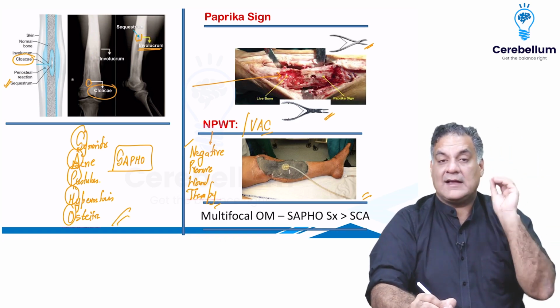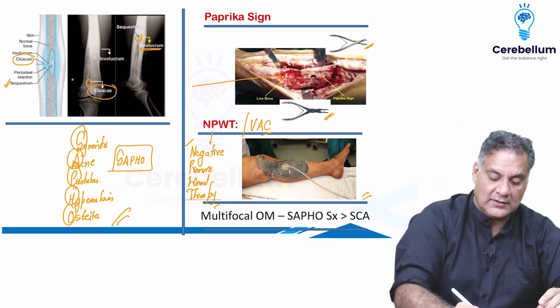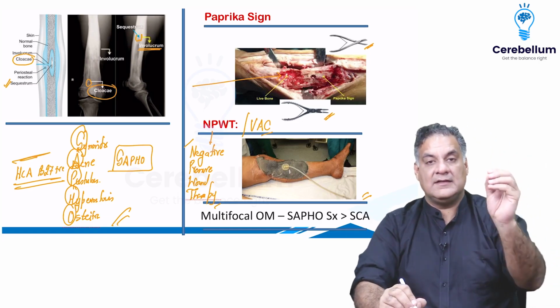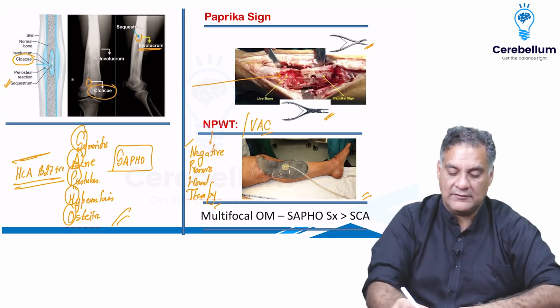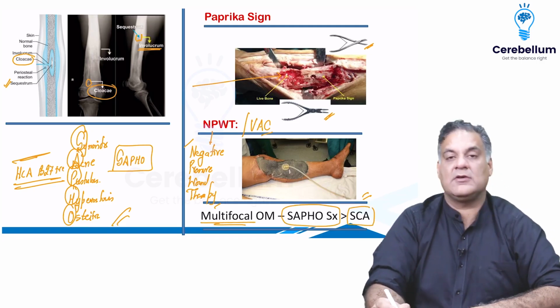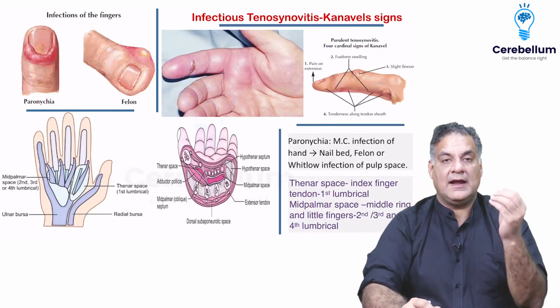It means it's actually not an osteomyelitis. It's an autoimmune disorder where HLA-B27 is positive, just like ankylosing spondylitis. It is treated by disease-modifying anti-rheumatoid drugs. And this condition is a misnomer. But if they talk about multifocal osteomyelitis, mark SAPHO syndrome more than sickle cell anemia, which can have salmonella infection causing multiple bone involvement.